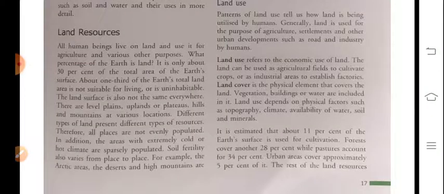It is estimated that about 11% of the Earth's surface is used for cultivation. And students, you have to remember here that the total cultivated land percentage is 11%. Forests cover another 28%, pastures account for 34%, and urban areas cover approximately 5% of it.